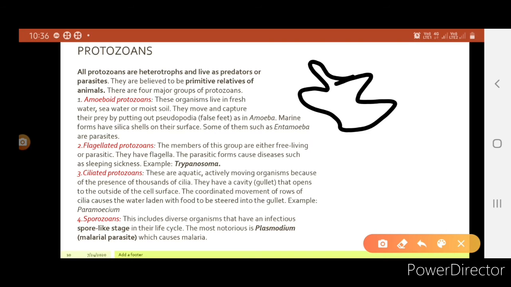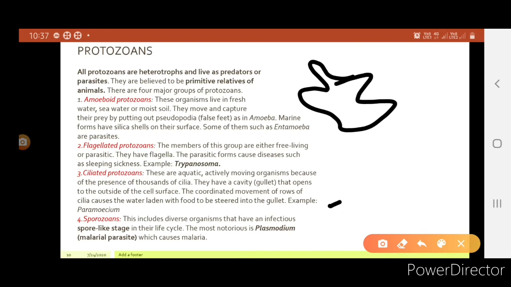Third one is ciliated protozoans. They are aquatic, actively moving organisms because of the presence of thousands of cilia. That is why the name is ciliated protozoans. They have a cavity that opens to the outside of their cell surface. The coordinated movement of rows of cilia causes the water laden with food to be steered into the gullet, for example, Paramecium.